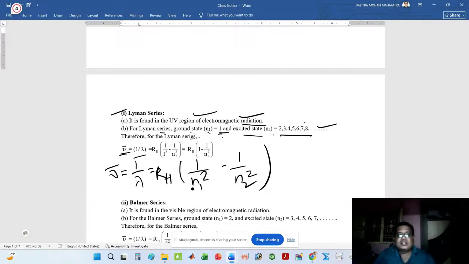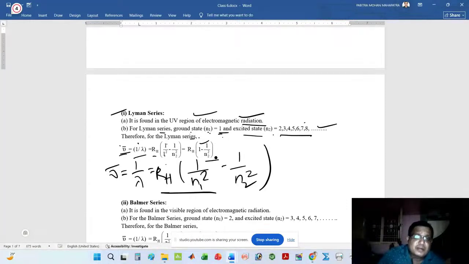Now put the value of n1 in this equation. Then nu bar is equal to 1 by lambda is equal to RH into 1 by 1 square minus 1 by n2 square. 1 by 1 square means 1. So nu bar is equal to 1 by lambda is equal to RH into 1 minus 1 by n2 square.